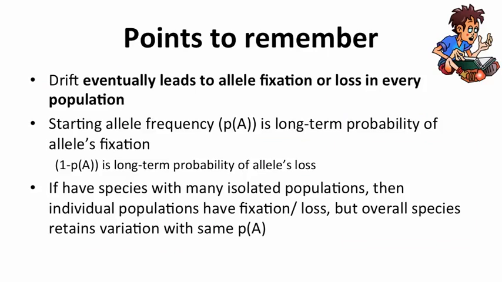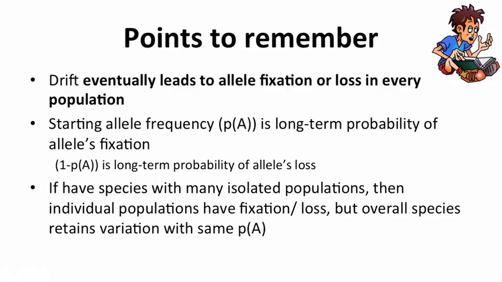So some points to remember is that drift eventually leads to allele fixation or loss in every individual population. Very important facet to it. Now again, the starting allele frequency, or P of big A, is the long-term probability of that allele's fixation. Conversely, 1 minus that should be the long-term probability that allele is lost. But if you have a species with many isolated populations, even though you're going to have some populations fixed for big A, some fixed for little a, the overall species still retains variation with the same P of big A, with that same starting allele frequency. That's a very interesting little facet.